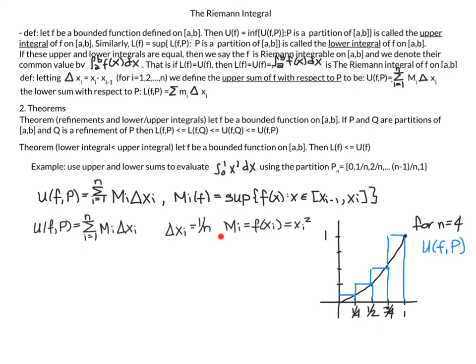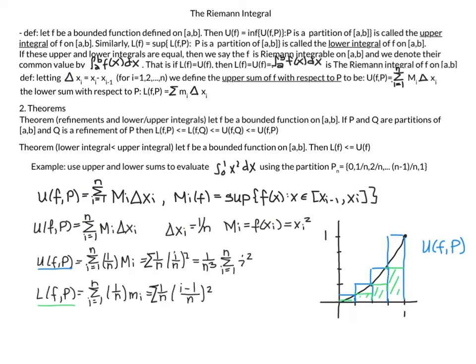And the other thing for the maximum, it's going to be the rightmost value. So that's going to be the 1/4 squared, the 1/2 squared, the 3/4 squared, and the 1 squared. And now I'm ready to look at my general upper sum of fP, which is equal to the sum from 1 to n. Again, the length of my interval is 1 over n times my maximum value, and the maximum value is going to be i over n squared, like I had shown in this example here.